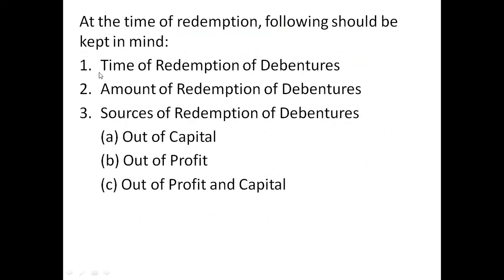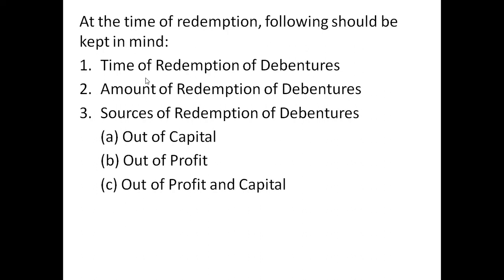Now, at the time of redemption of debentures, these three things should be kept in mind. Number one, the time of redemption of debentures, the time period. Just now I mentioned 2 years, 3 years, 5 years.